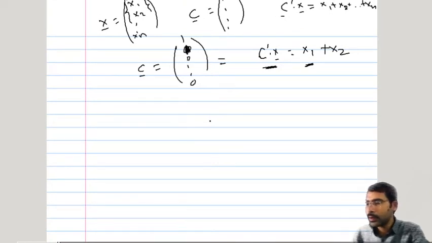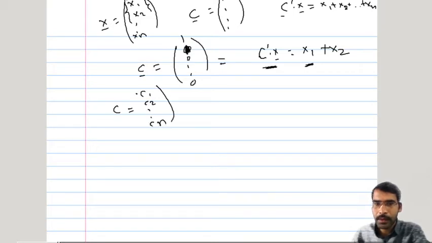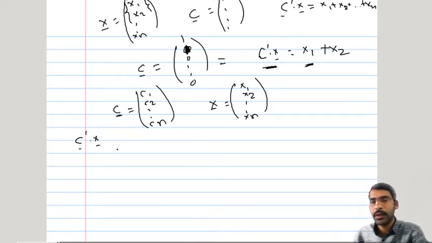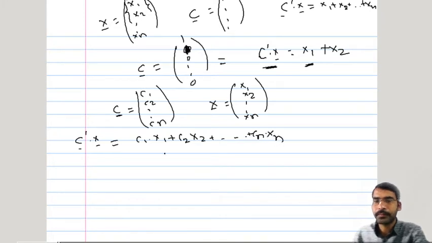Now suppose this c is given in general as c1, c2, cn. This c bar is an n-dimensional constant vector, x bar is a random vector x1, x2, xn, and we wish to have this linear combination. This combination is nothing but a scalar quantity, c1 x1 plus c2 x2 plus cn xn.